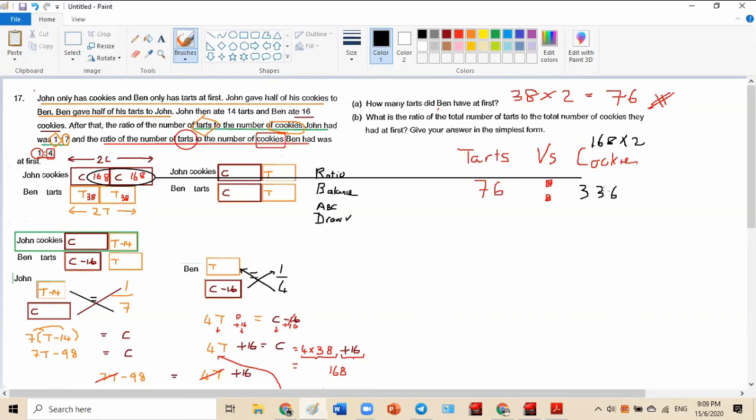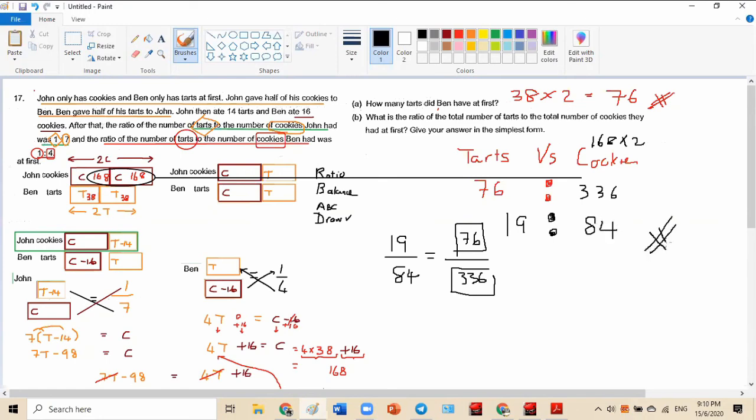Go and put 76 over 336. Tell me, what is the simplest form? You poke your calculator, my friend. 76 over 336, your calculator will settle for you. This looks like a very ugly number. I also very scared. What is it? 19 to 84. But you don't do fraction. Here you write 19 to 84. All right, this is the answer.